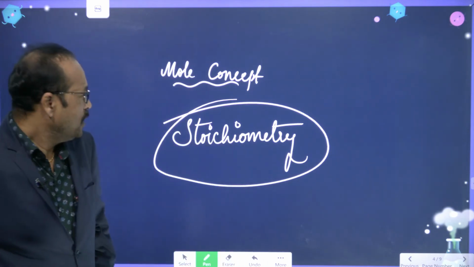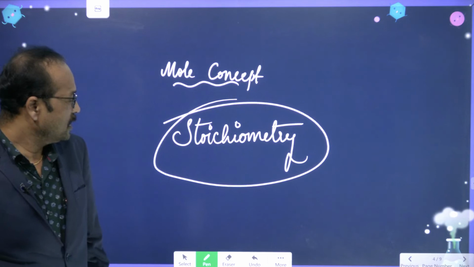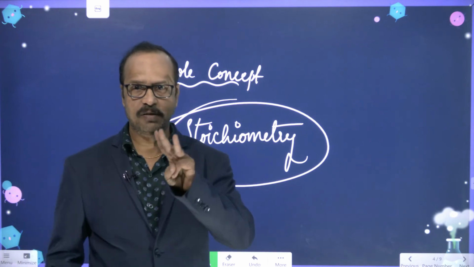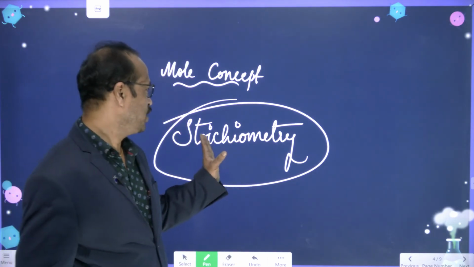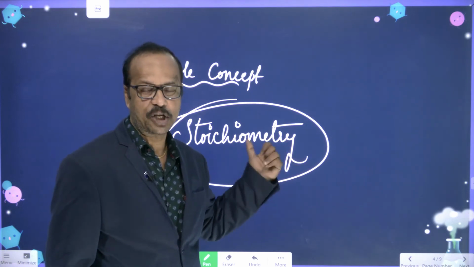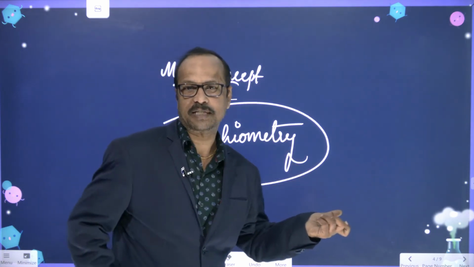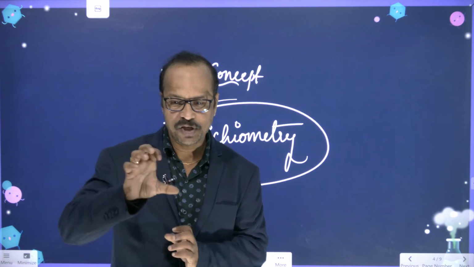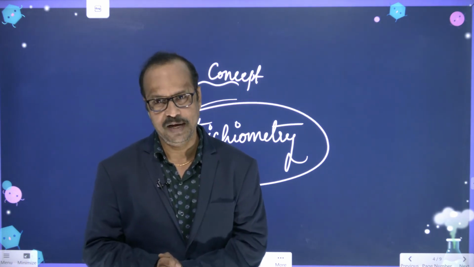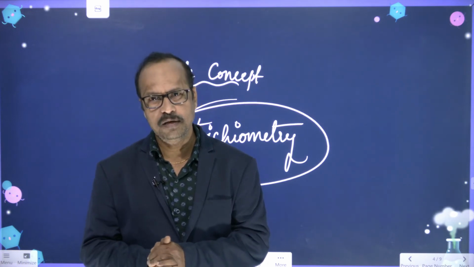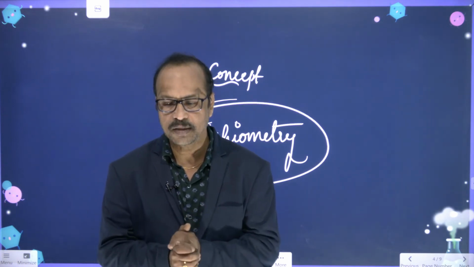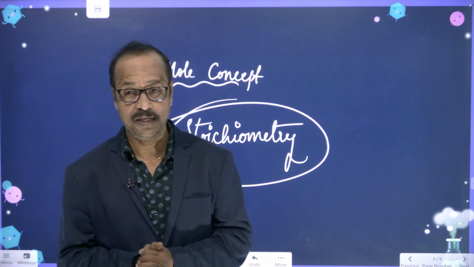This is one of the chapters. And actually the word stoichiometry is derived from 3 words. This total word is a combination of 3 words. The meaning of stoichiometry is the measurement of elements or atoms. So here we are going to discuss how to measure substances in chemistry. That we are going to learn in this stoichiometry.